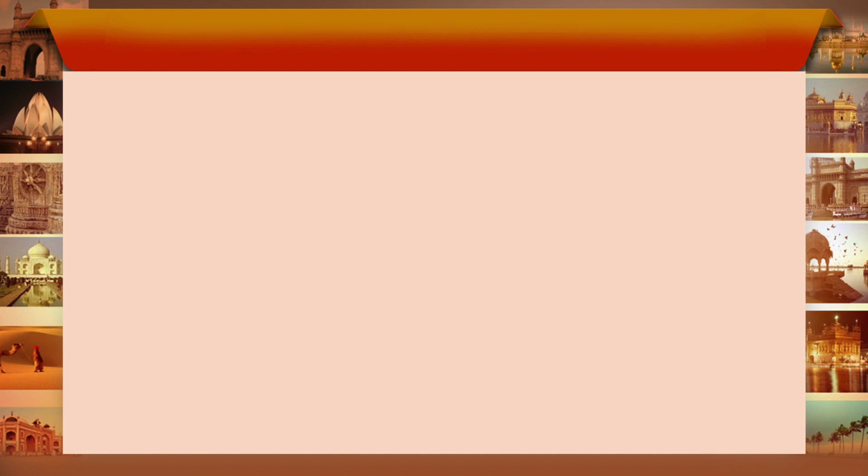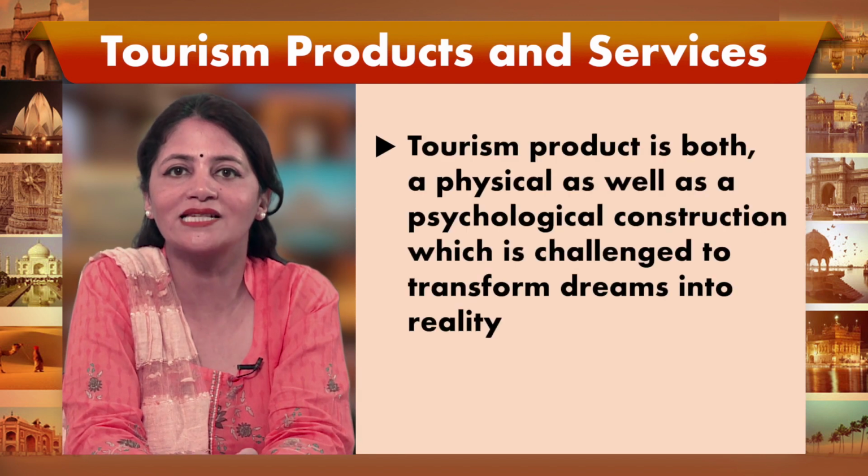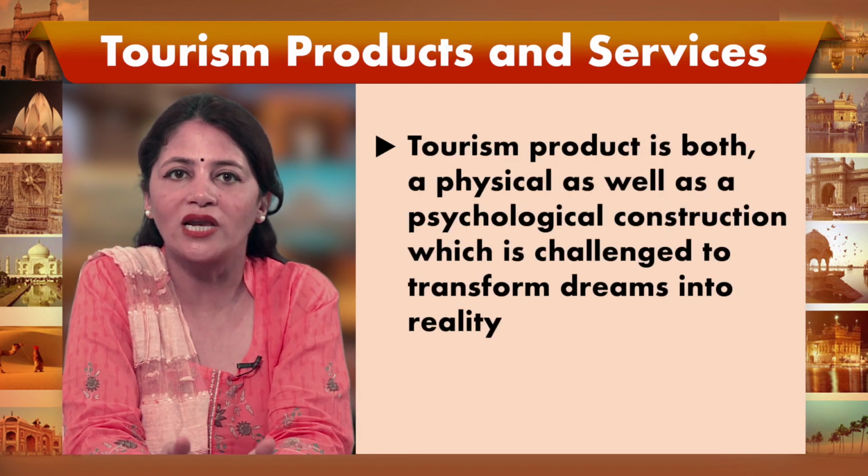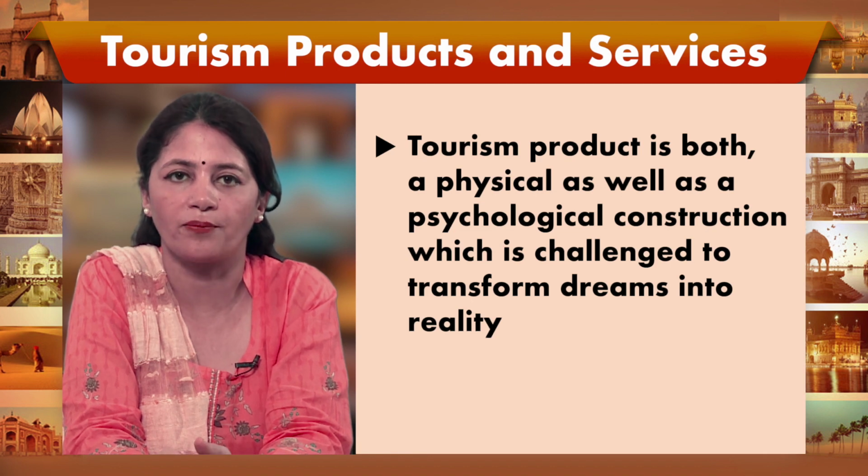Then next we will start with tourism products and services. As I explained in the previous slide also, the characteristics of tourism products are very important to understand. So now we will discuss tourism products and services. A tourism product is both a physical as well as psychological construction, which is challenged to transform dreams into reality. For example, when you are planning to go to a destination, you may contact a travel agent, or book your tickets and your hotel room, everything nowadays online.